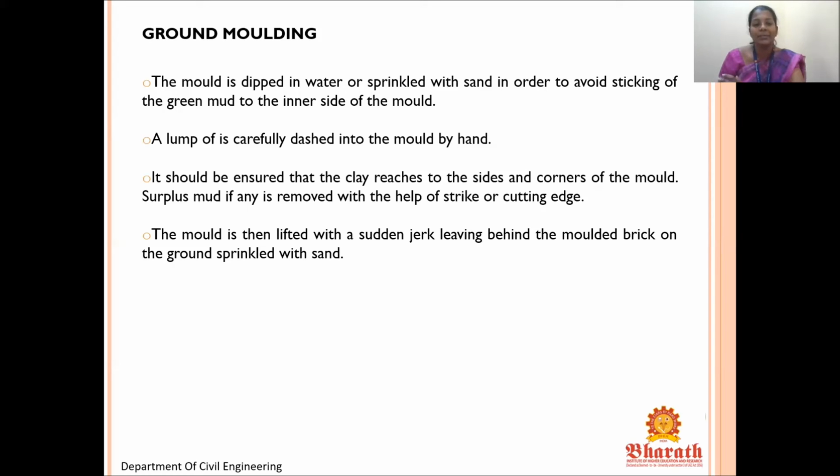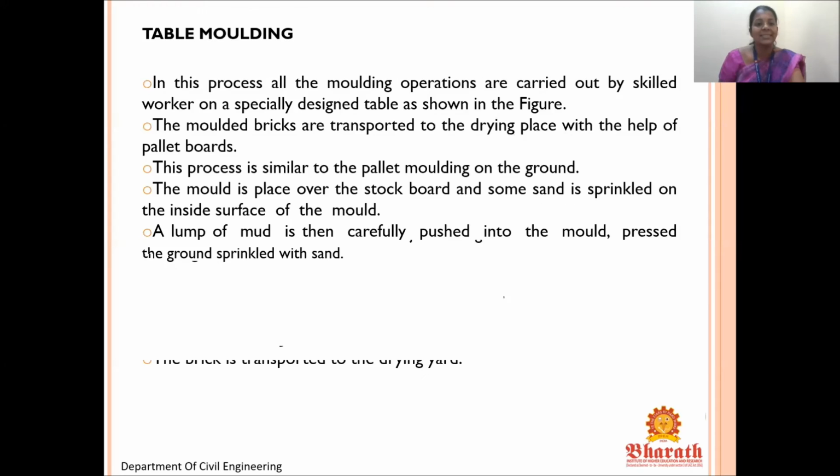the green mud. Green mud is wet mud, applied to the inner side of the mold. A lump of mud is carefully dashed into the mold by hand. It should be ensured that the clay reaches the sides and corners of the mold. Surplus mud, if any, is removed with the help of a strike or cutting edge. The mold is then lifted with a sudden jerk, leaving behind the molded brick on the ground sprinkled with sand.